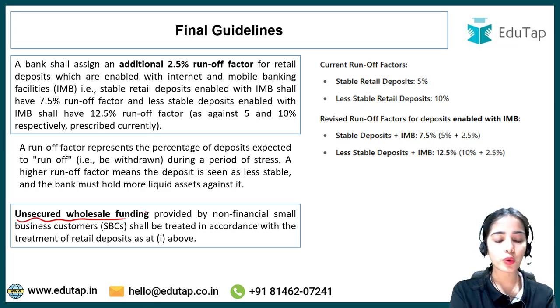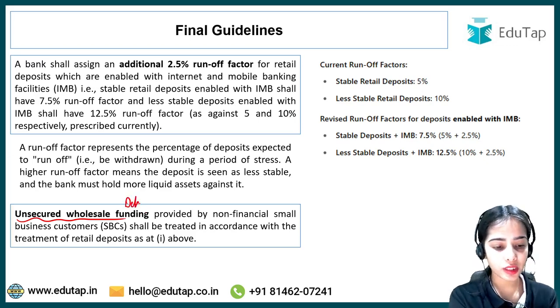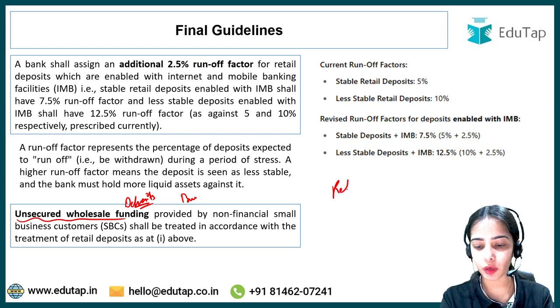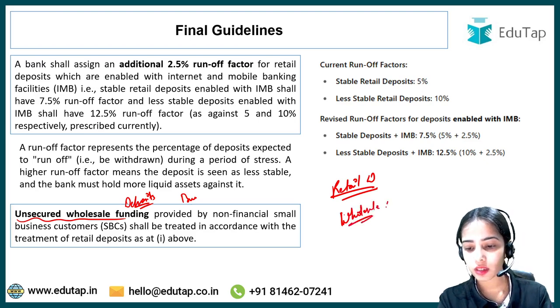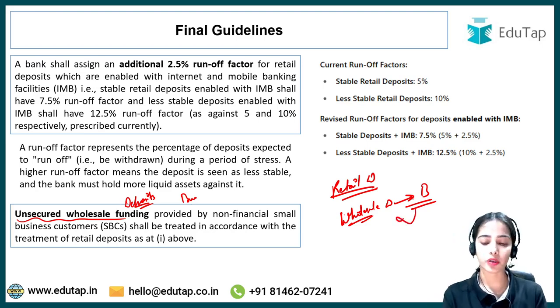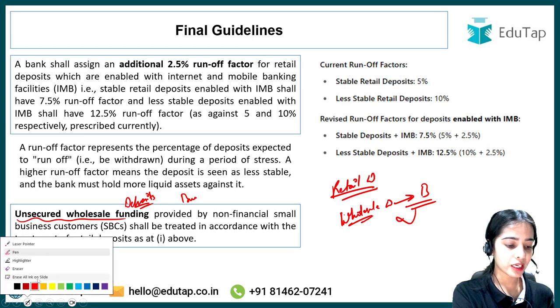Now, unsecured wholesale funding. Wholesale deposits are usually made by businesses. So there are the retail deposits that are made by individuals, and then there are the wholesale deposits that are made by businesses.